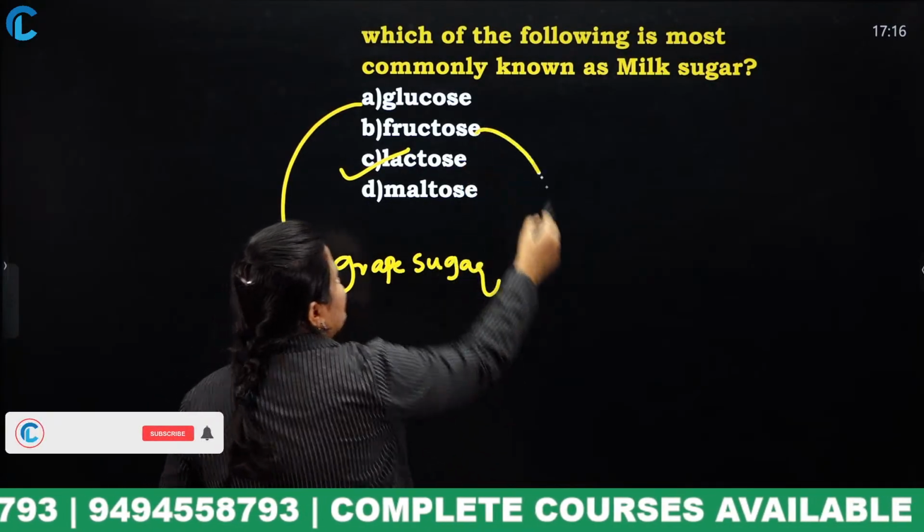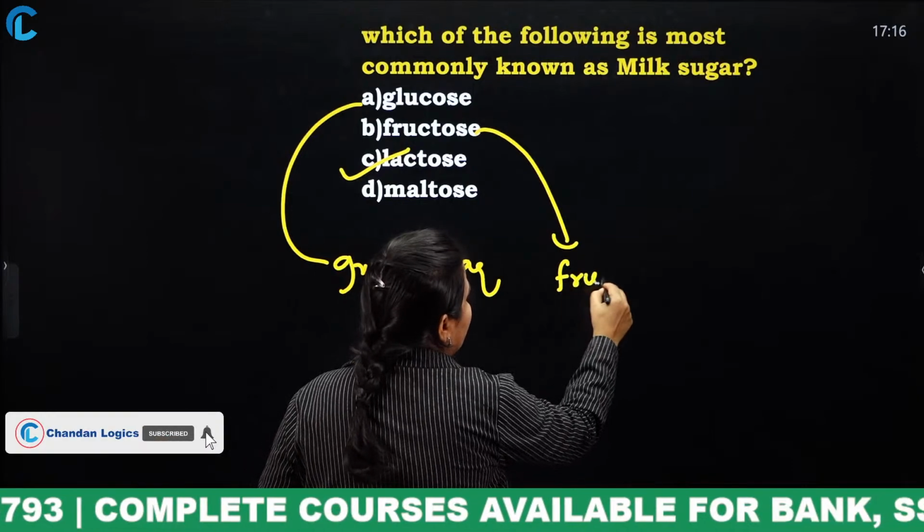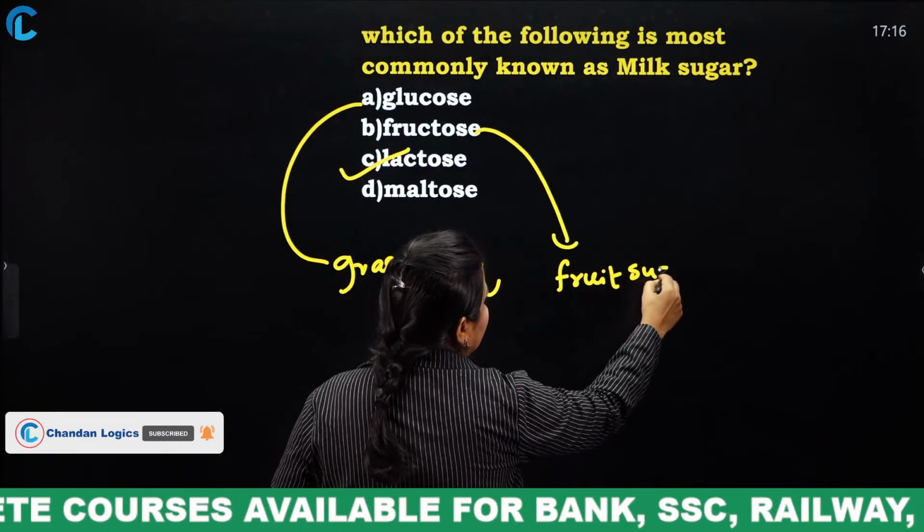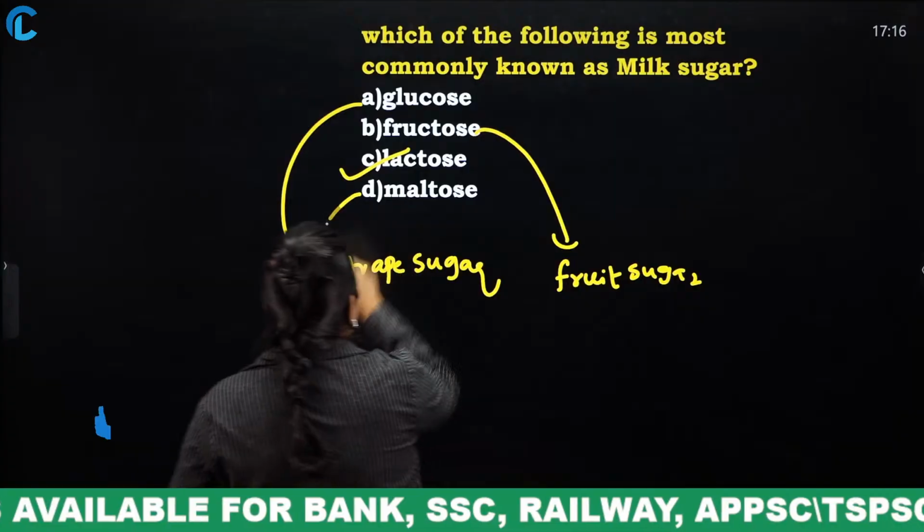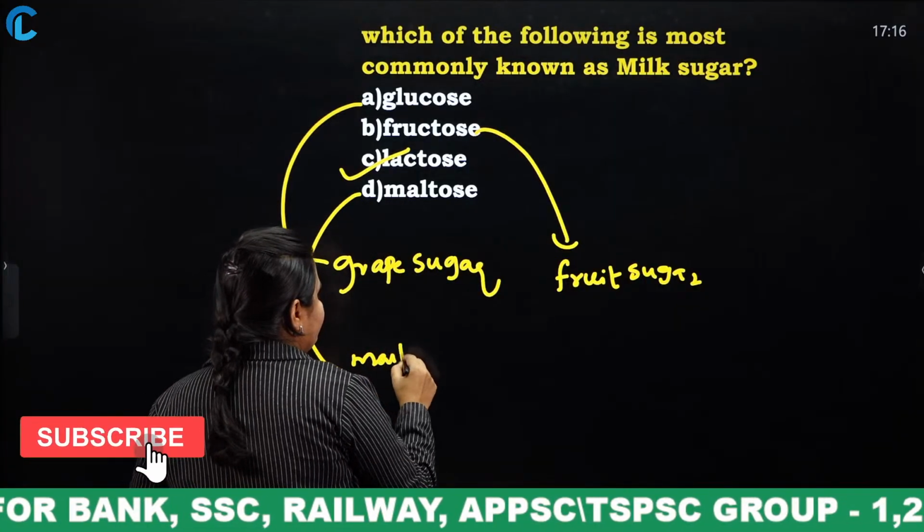Next, fructose is known as fruit sugar. Maltose is known as malt sugar.